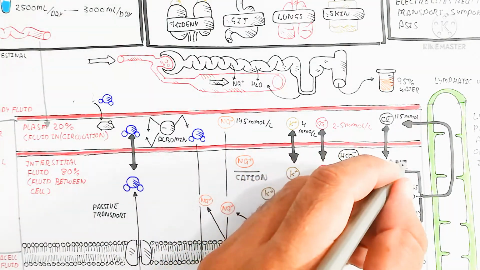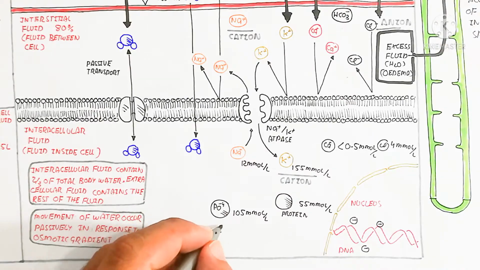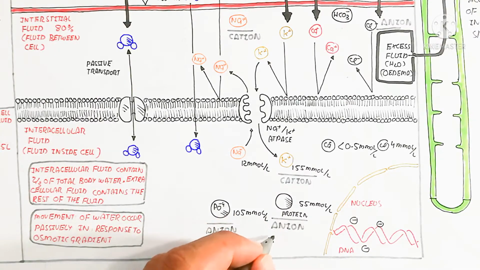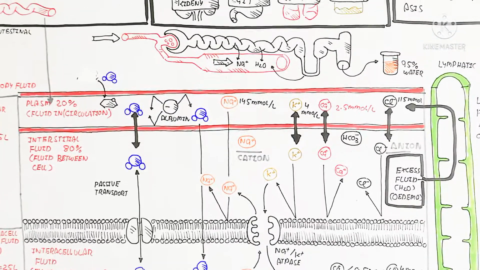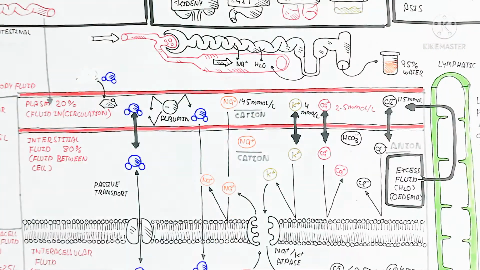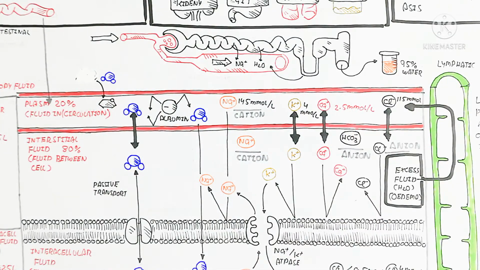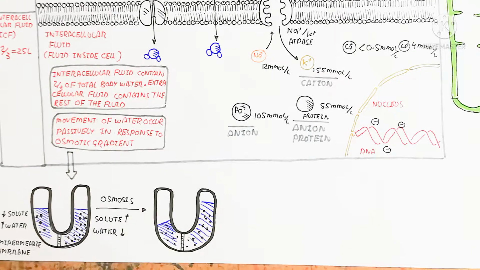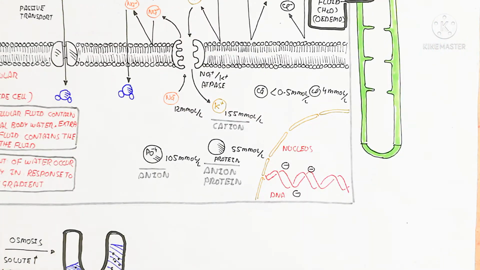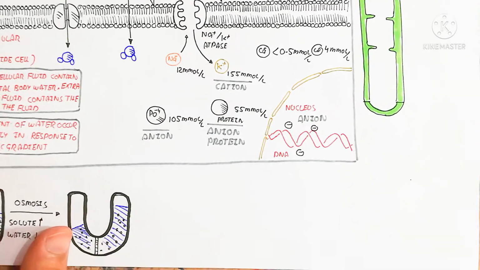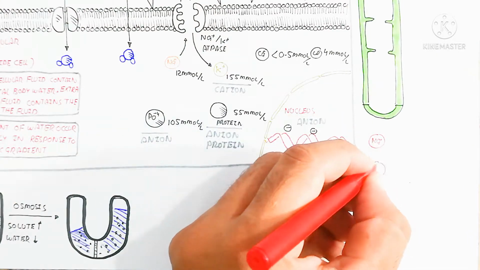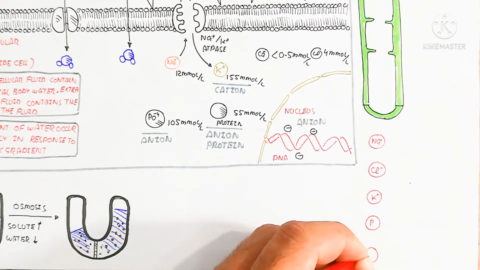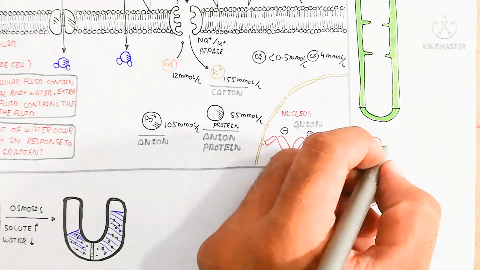Potassium inside is more, but here sodium is the cation that is more in the interstitial fluid, while the intracellular fluid contains more potassium as the cation. So here is the anion. The anion is more as protein and phosphate, while here the cation is more. And here the anion is hydrogen bicarbonate, which is used for the homeostasis of blood pH, which is normally 7.35 to 7.45.